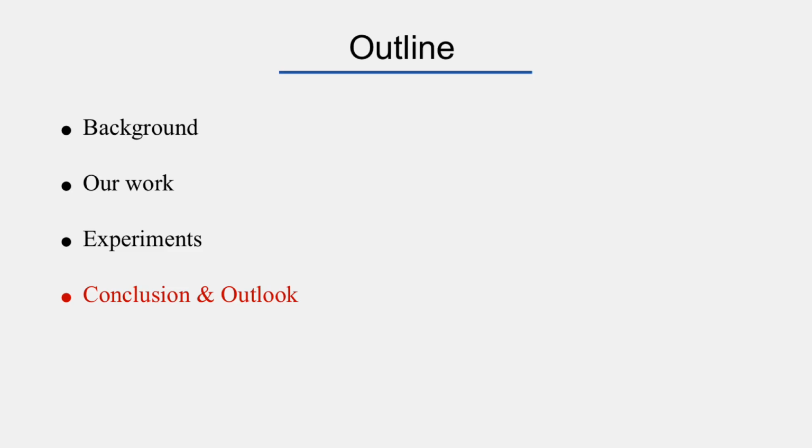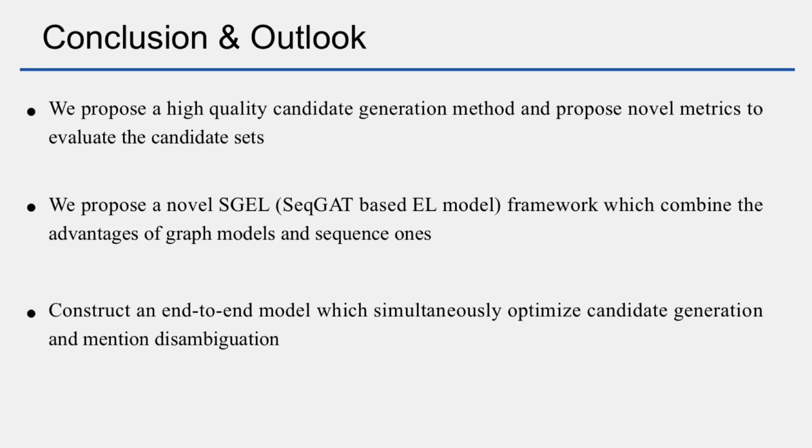Finally, I would like to make a conclusion for this presentation. Firstly, we propose a high-quality candidate generation method and propose metrics to evaluate the candidate sets. Secondly, we propose a sequential graph attention network, which combines the advantages of graph models and sequence ones.